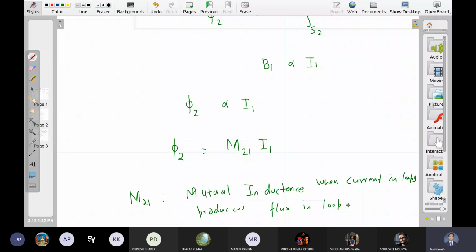So there is a current in loop 1, but because of that current, a flux is being produced in the second loop, and obviously this flux is proportional to this current. So let us say this is a proportionality constant.